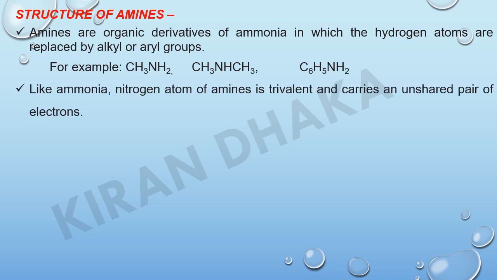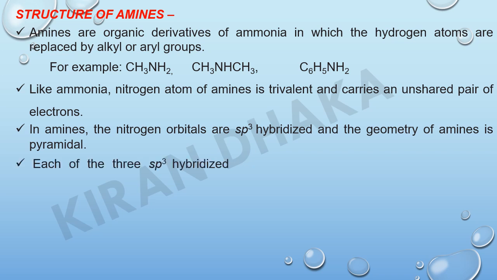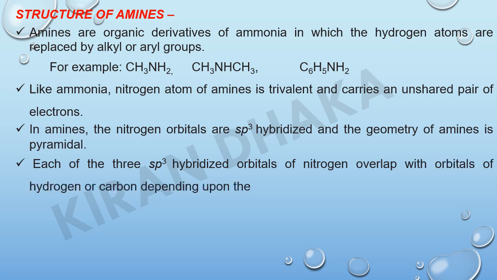Like ammonia, the nitrogen atom of amines is trivalent and carries an unshared pair of electrons, meaning a lone pair of electrons. In amines, the nitrogen orbitals are sp3 hybridized and the geometry of amines is pyramidal. Each of the 3 sp3 hybridized orbitals of nitrogen overlaps with orbitals of hydrogen or carbon depending upon the composition of the amines.